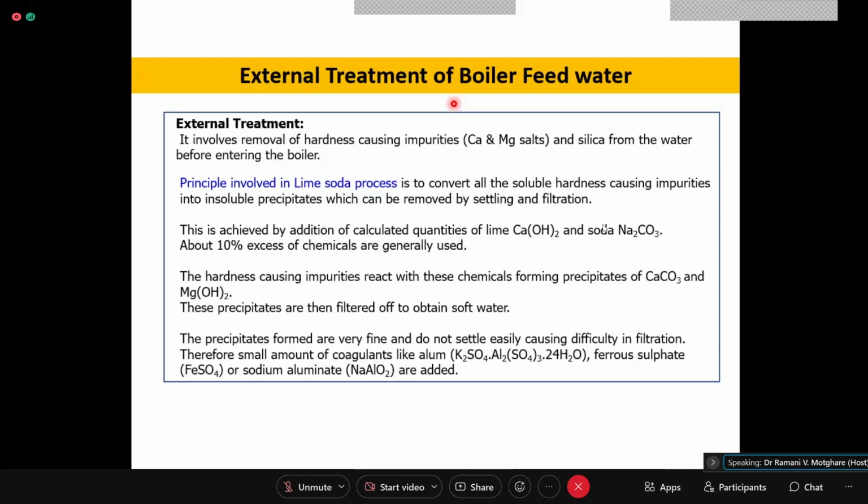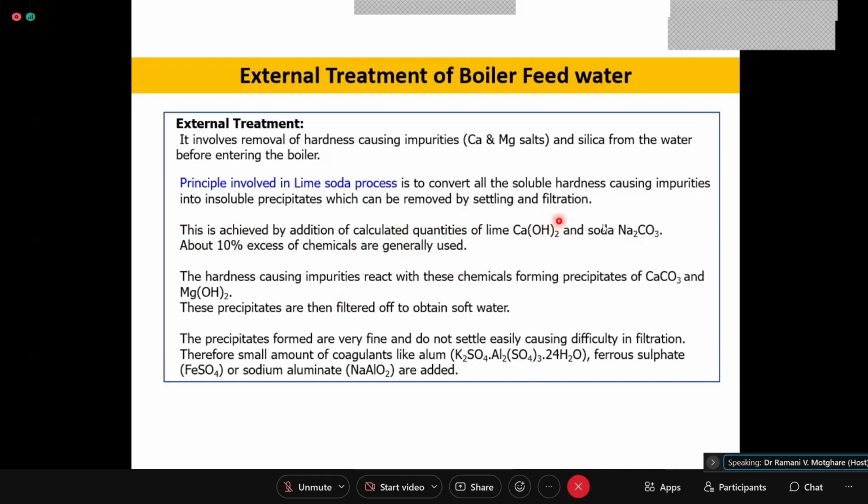External treatment involves removal of scale forming salts. We are more interested in removing calcium and magnesium salts. Also, silica should be removed. The principle involved in the lime soda process is to convert all the soluble hardness causing impurities into insoluble precipitates, which can be removed by settling and filtration. This is achieved by addition of calculated quantities of lime, Ca(OH)2, and soda, Na2CO3. Around 10% excess chemicals ensures the rapid precipitation of the sludge formed.